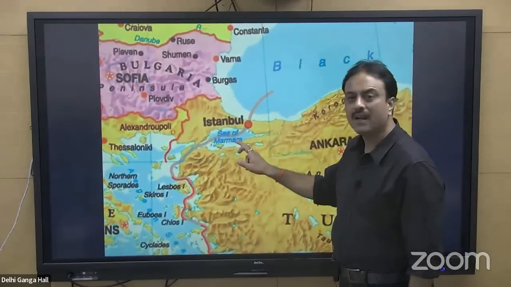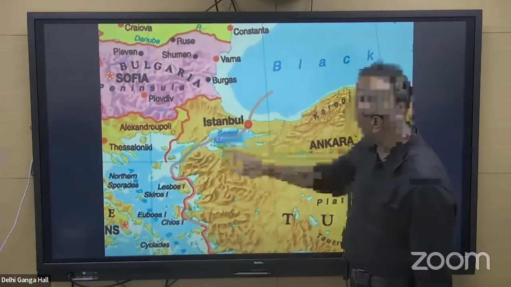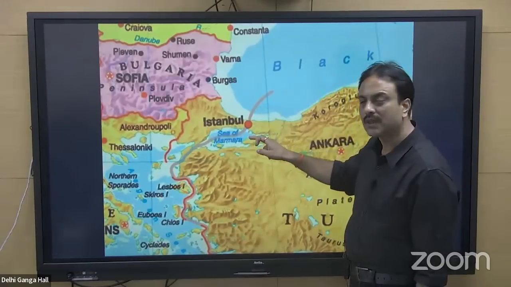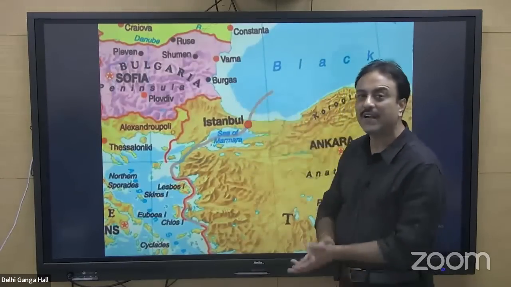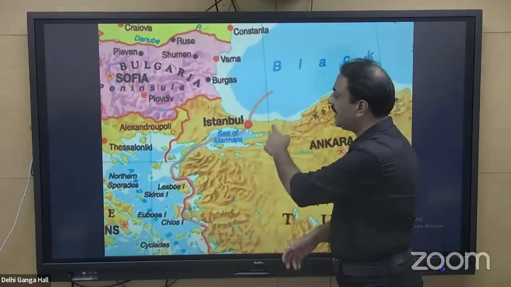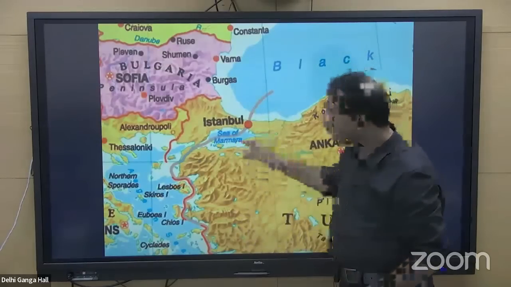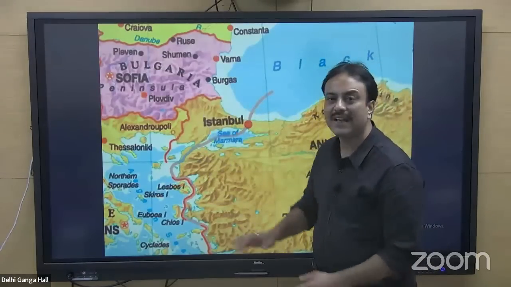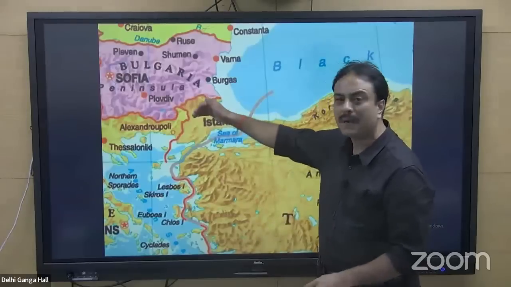The Black Sea is connected to the Sea of Marmara via the Strait of Bosphorus. On the Strait of Bosphorus, on the side of Europe but a part of Turkey, is Istanbul.